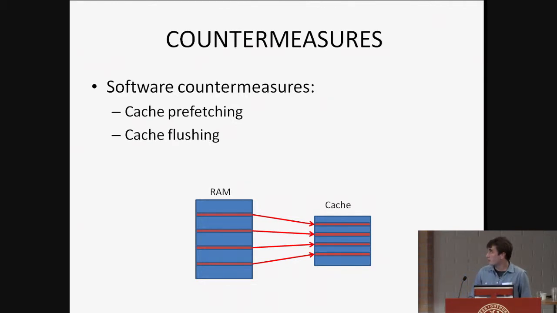Then we can have a cache flushing process as well, in which we do the same thing but in the opposite direction. Instead of putting all of them in the cache, we put all of them in memory. Now the attacker, again, is going to try to check whether one T-table value has been accessed or not, and he's going to find out that all of them are in the main memory, and therefore he cannot distinguish here.